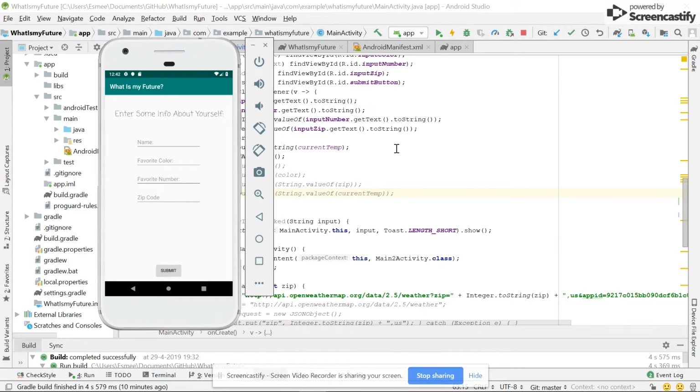So my name is Esme, and my name is Jennifer. For our app, we made this app called What is My Future? This is a fortune teller app that takes user input such as your name, favorite color, favorite number, and your zip code, and it converts it into different fortunes.